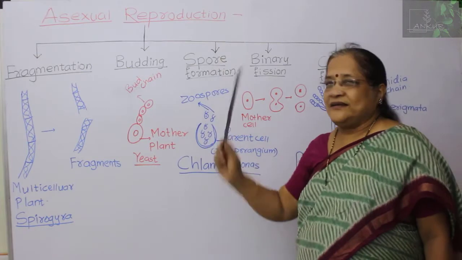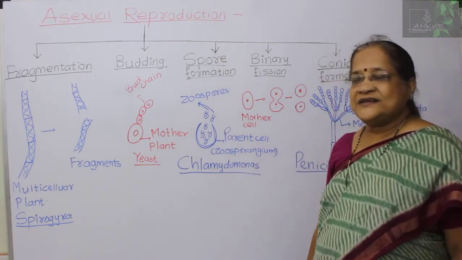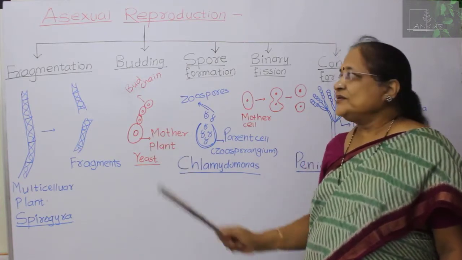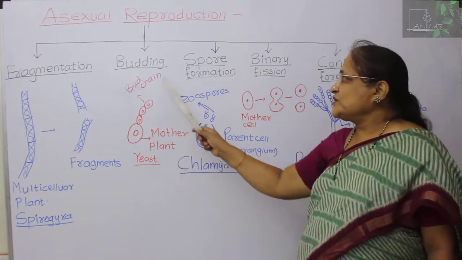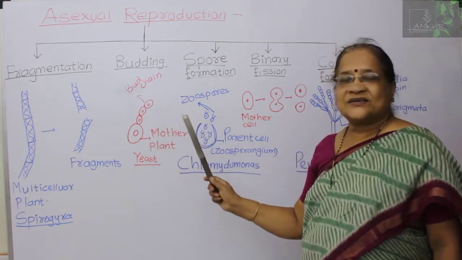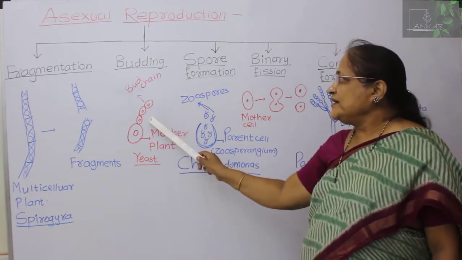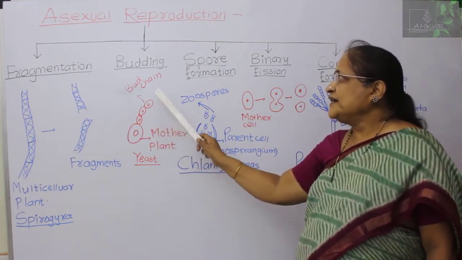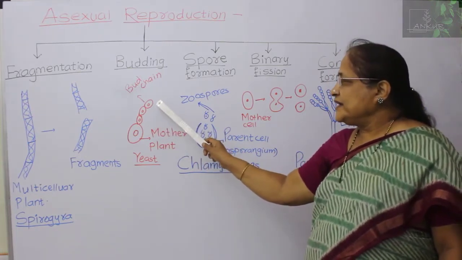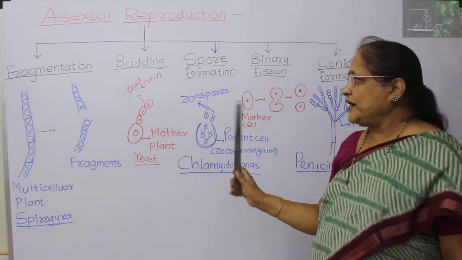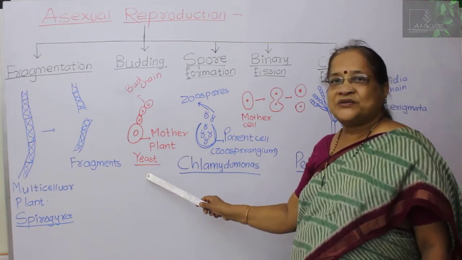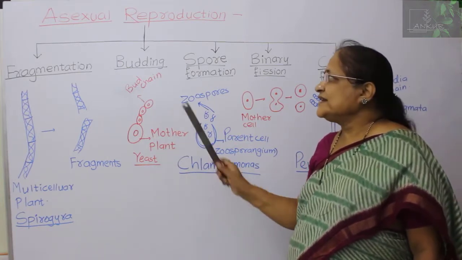Another method is budding. For example, fungi like yeast, which are unicellular plants. These unicellular plants show budding, that is the mother plant is there, which is the unicellular plant. On this mother plant you get very small buds in a chain. These buds get detached from the parent plant, again they grow and they form the new mature yeast plant. So this is the second method.